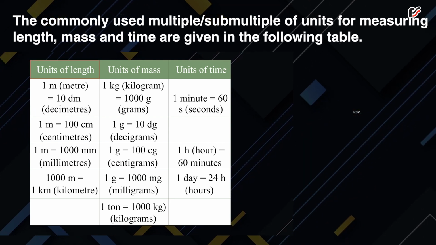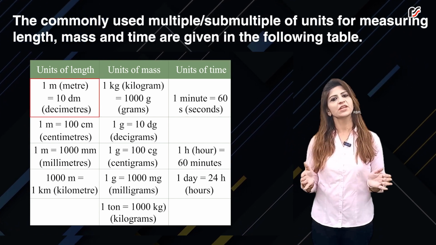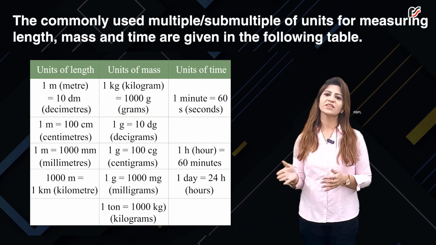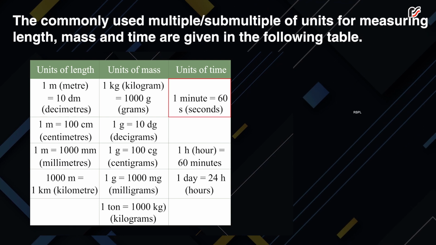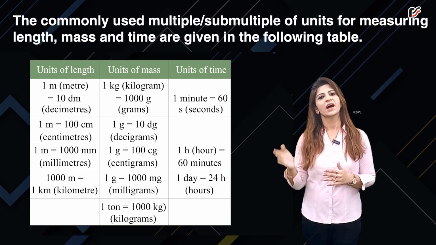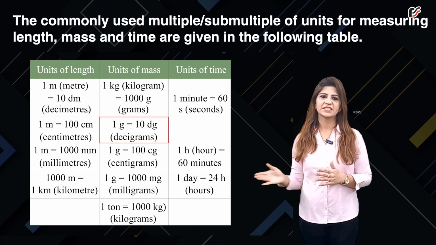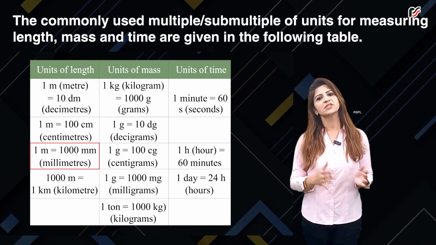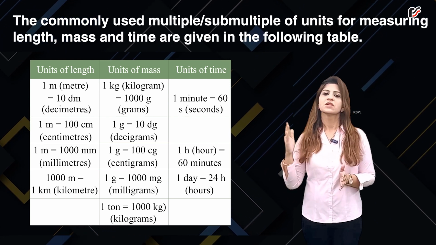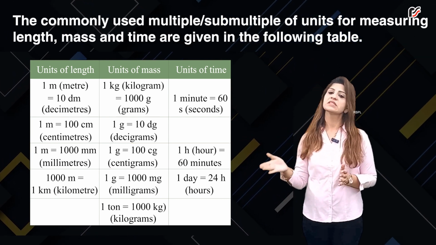Units of length, units of mass, units of time. 1 meter equals 10 decimeters. 1 kilogram equals 1000 grams. 1 minute equals 60 seconds. 1 meter equals 100 centimeters. 1 gram equals 10 decigrams. 1 meter equals 1000 millimeters. 1 gram equals 100 centigrams. 1 hour equals 60 minutes.